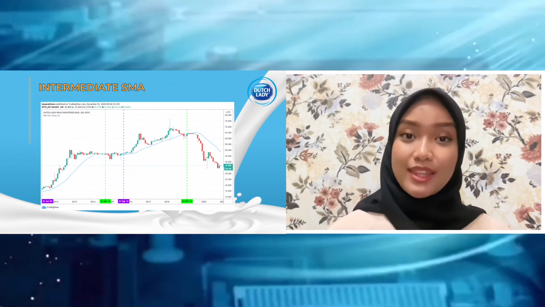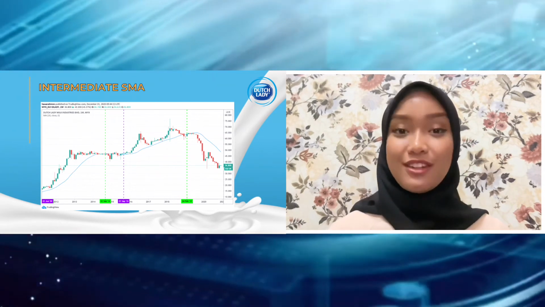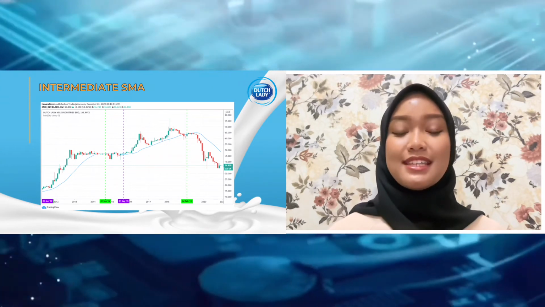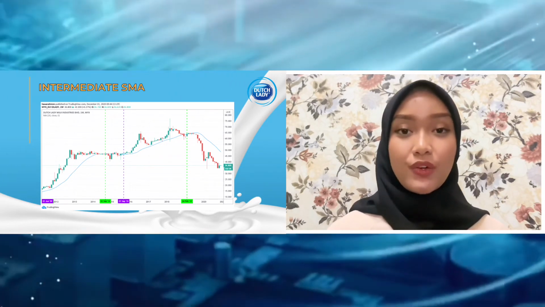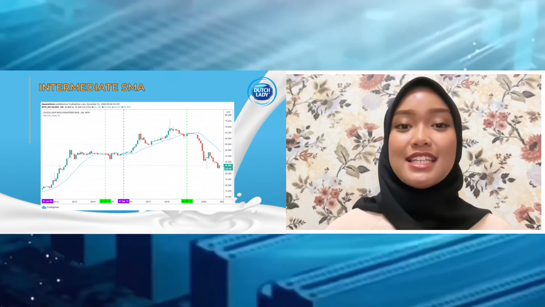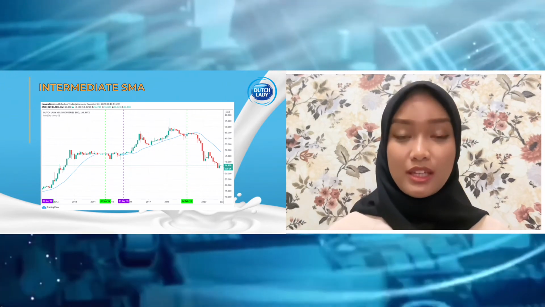To conclude, the intermediate investors, the future investors, should invest their money in Dutch Lady Milk Industries Berhad now as the price is low and expected to increase in the future. The current investors are suggested to hold their shares because the price is expected to increase.